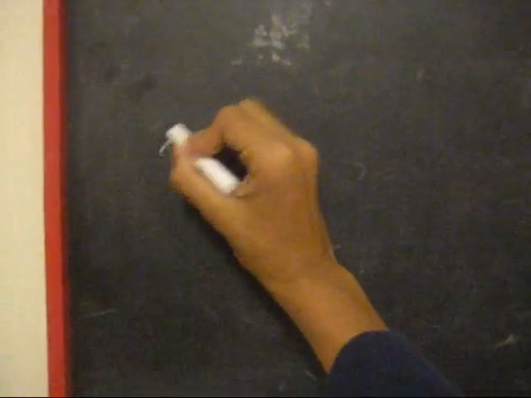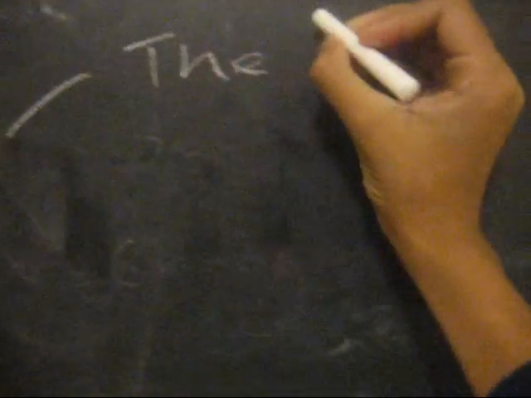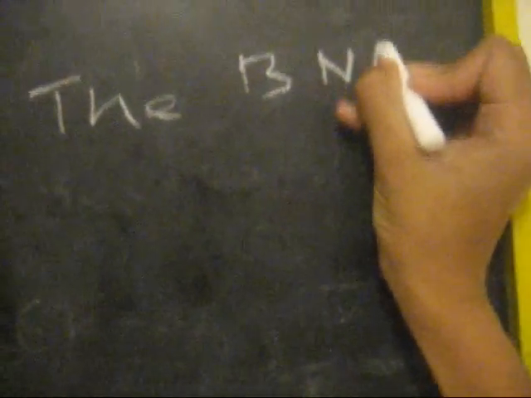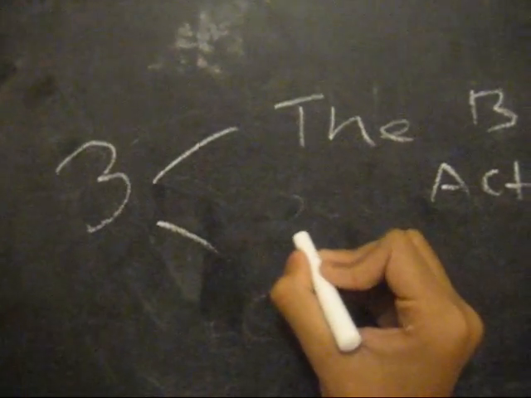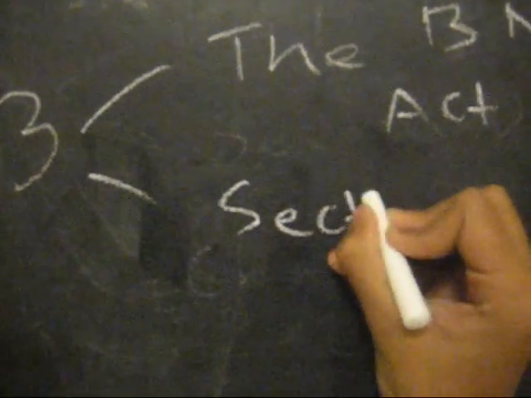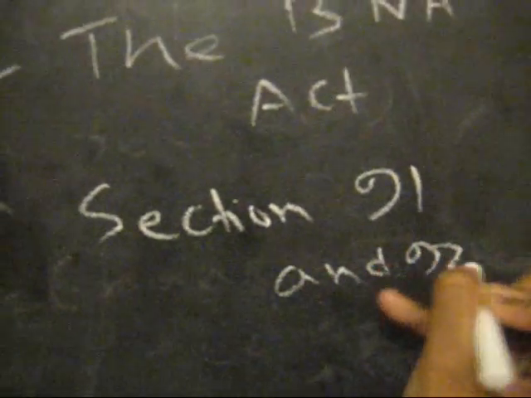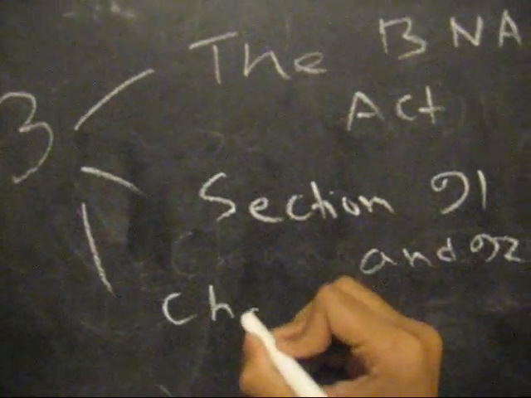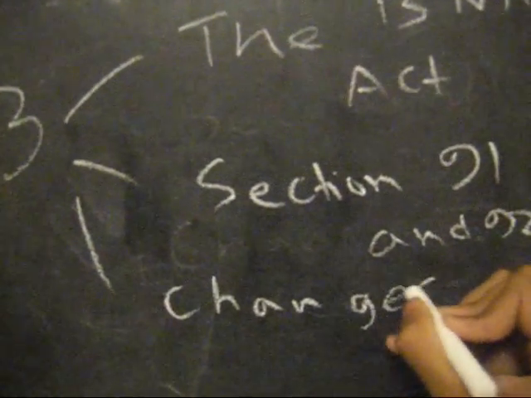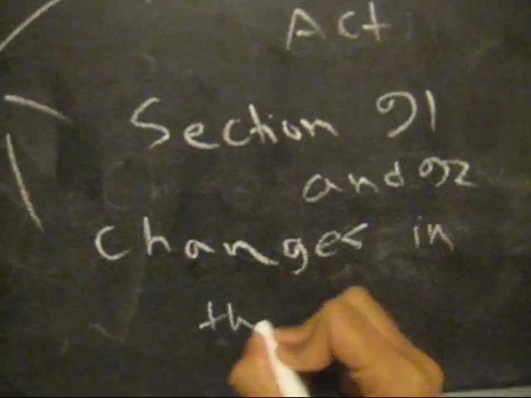Well, let's find out. So, we'll be talking about 3 topics. The first one is the BNA Act. The second one is sections 91 and 92 of the BNA Act. The third one is changes in the Canadian map.